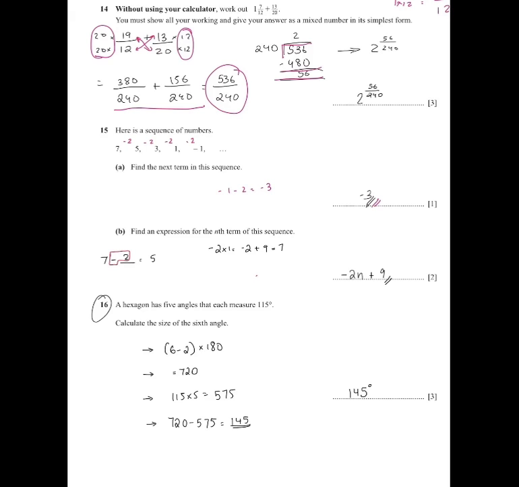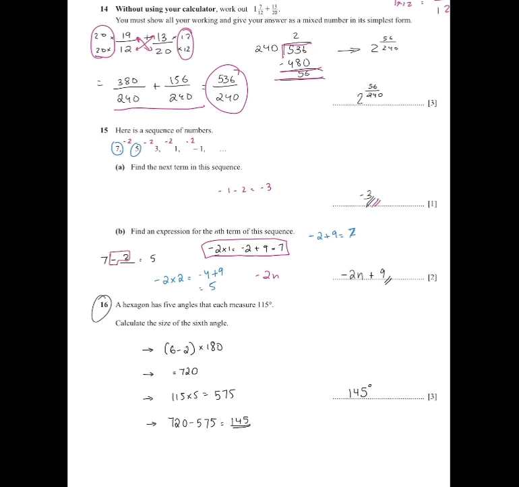So you write minus 2n, and then when you do minus 2 into 1, you get minus 2. Now minus 2 plus what gives you 7? Minus 2 plus 9 gives you 7. Same way, if you do minus 2 into 2, which is equal to minus 4, minus 4 plus what gives you 5? Minus 4 plus 9 gives you 5.